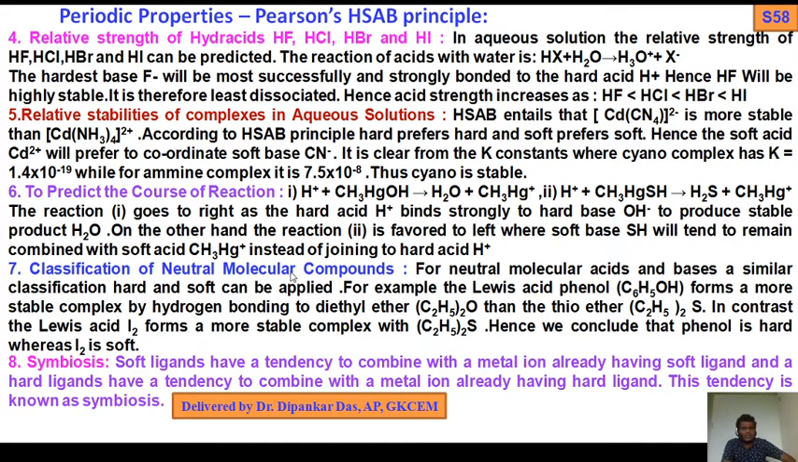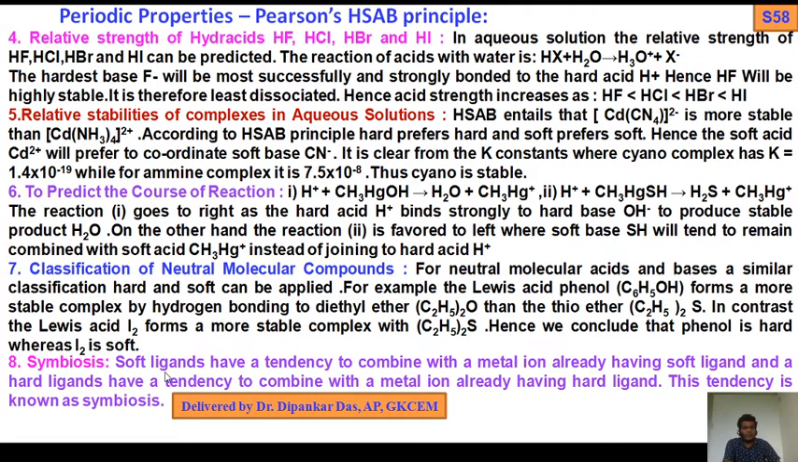Next, classification of neutral molecular compounds. For neutral molecular acids or bases, a similar classification of hard and soft can be applied. For example, the Lewis acid phenol forms a more stable complex by hydrogen bonding to diethyl ether than to the thioether. In contrast, the Lewis acid I2 forms a more stable complex with C2H5SC2H5. Hence, we conclude that phenol is hard whereas I2 is soft.